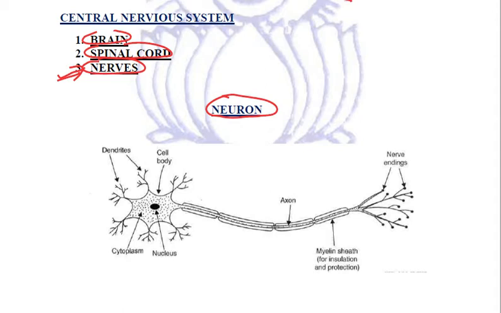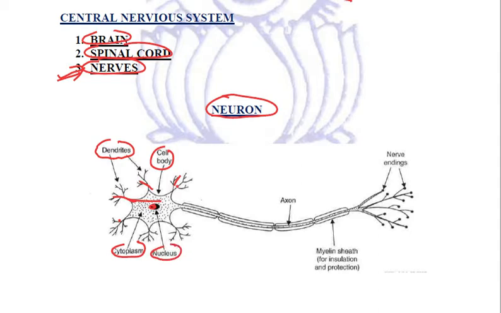These neurons carry messages throughout our body from one part to another in the form of electrical impulses, and these electrical impulses are taken by dendrites. From these branches called dendrites, the electrical impulses go to the cell body, where we have the cytoplasm and the nucleus.